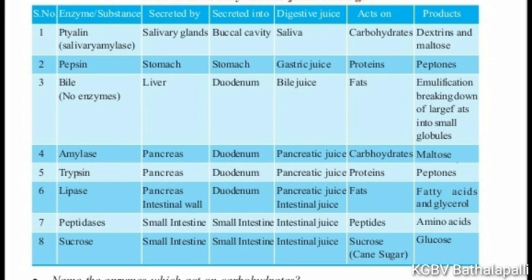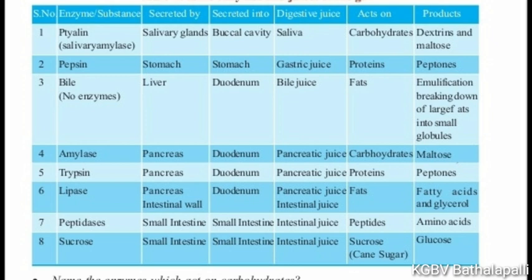Peptidases and sucrases are secreted by intestinal glands. These peptidases and sucrase are secreted into the small intestine. These enzymes act on peptides and sucrose. This leads to formation of amino acids and glucose. Students, this is about digestive enzymes. Do you understand about these digestive enzymes?